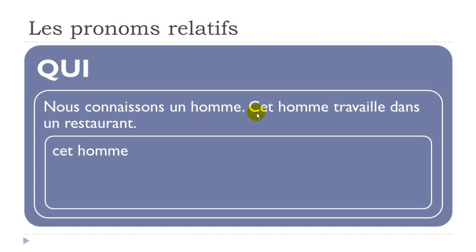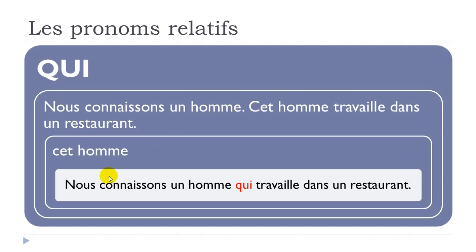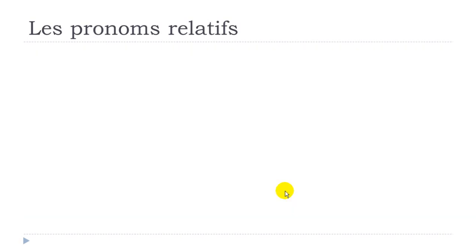So the sentence you will get will be this one: Nous connaissons un homme qui, and that's where you put your pronom relatif, travaille dans un restaurant. Okay? So it is quite easy to make. It's not that difficult. You just need to remember that it should come well before the verb here. All right? And then we've been choosing this qui just because it is the subject of the verb.